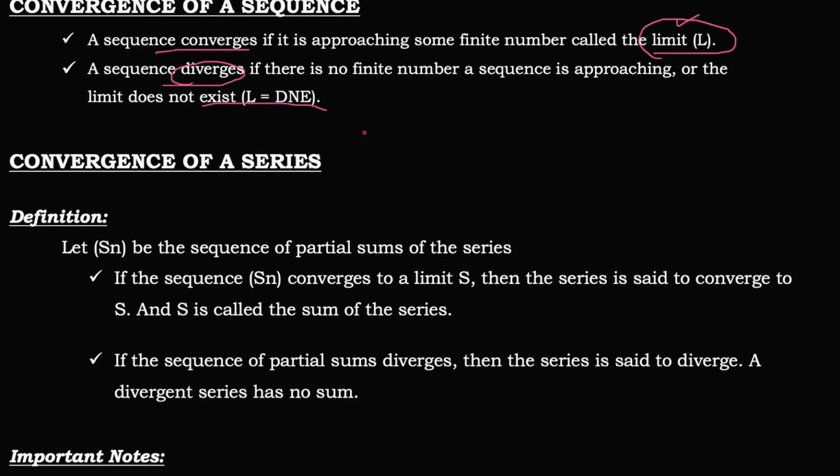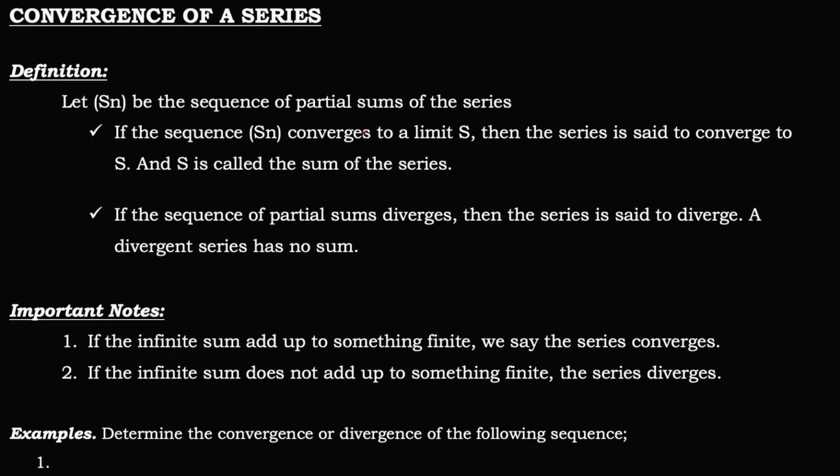Okay? When it comes to a series, the definition says that if the sequence of partial sums, or the sum of the nth term, converges to the limit, which is called S because this is the sum, then the series is said to converge to S. In other words, in a given series, if the sum of the terms converges to a sum, we call that S, the sum, the limit of the given series.